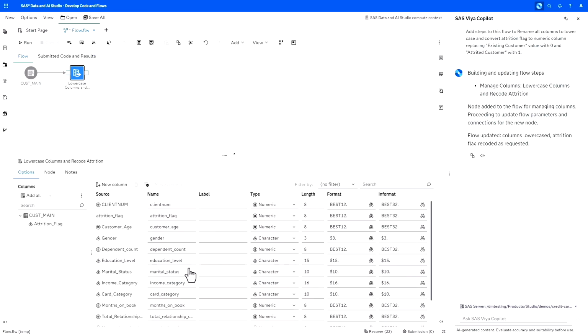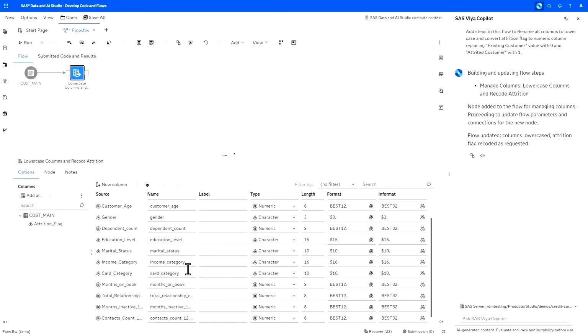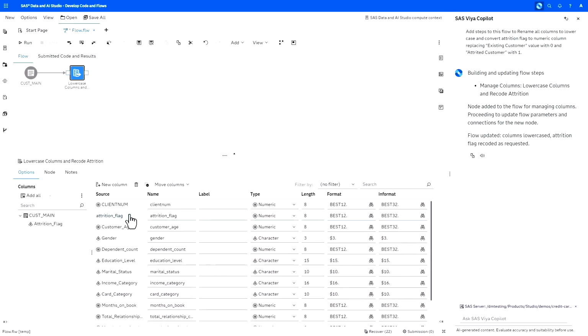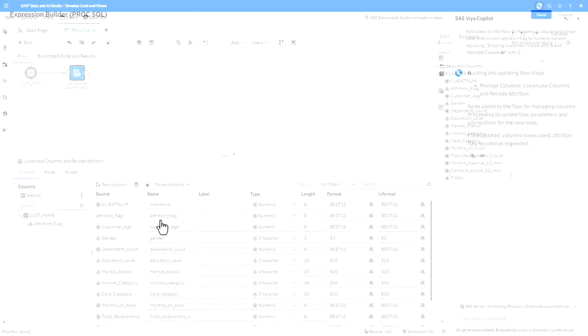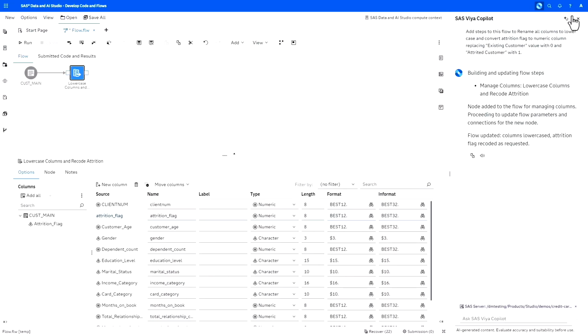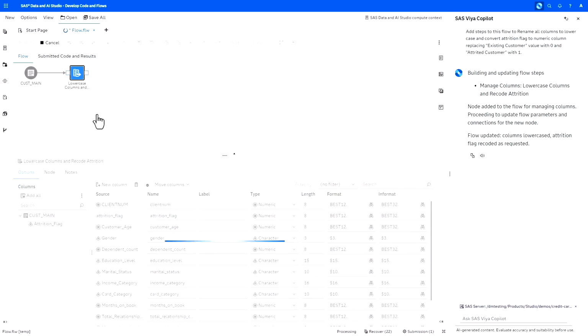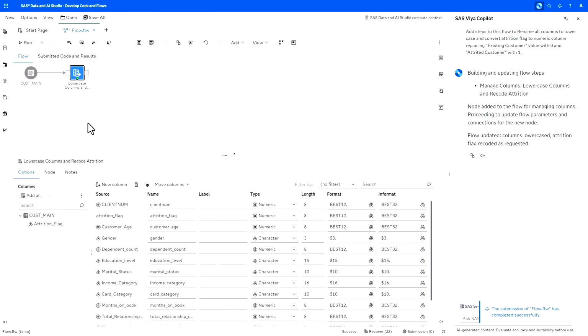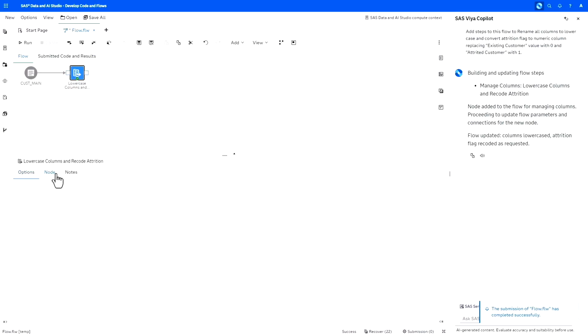If you've been working with this before, you can imagine how tedious and how much time it can take to do it manually yourself, just to rename every column to a particular case in here. In addition, I've also asked Copilot to recode the text information, the iteration flag, from text to numeric. Copilot did this for me. The transformation is accurate and correct. I can run this, and now we have our first step completed.